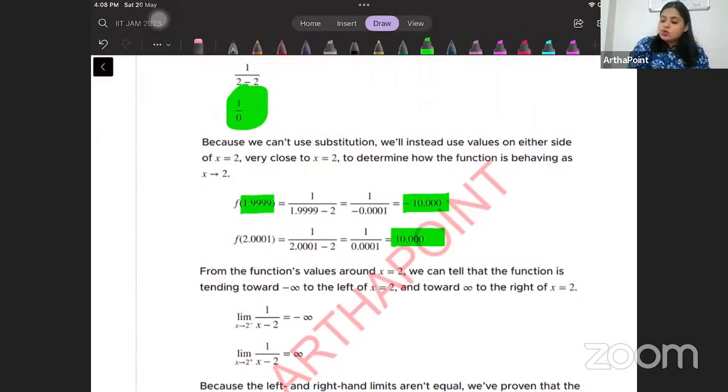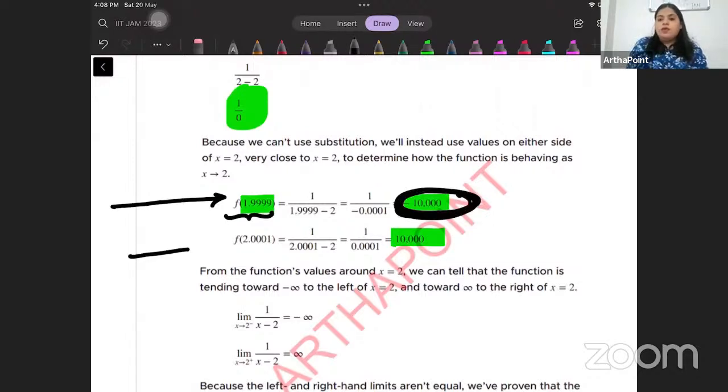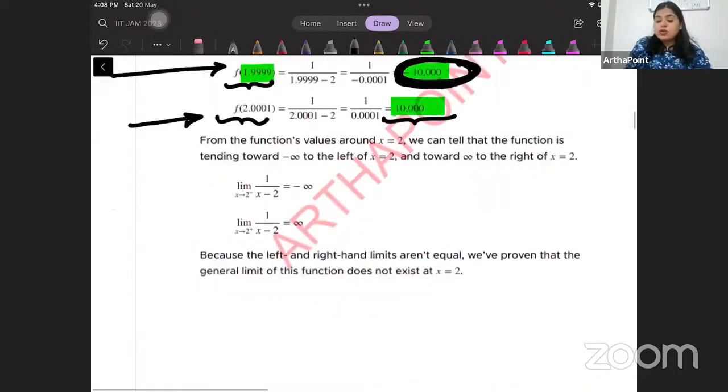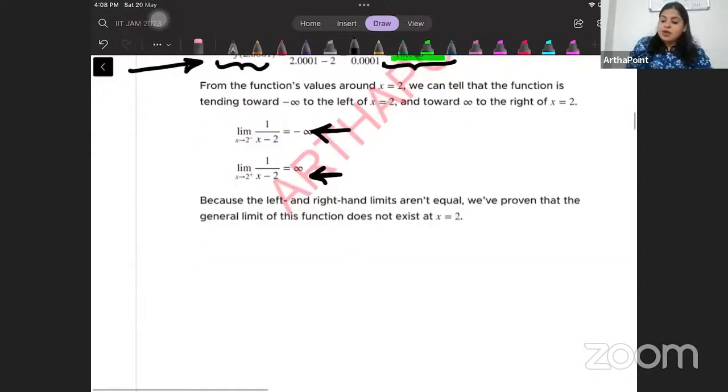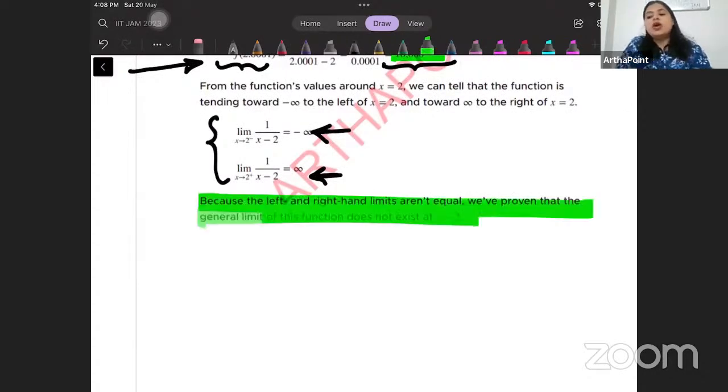When I'm trying to go towards 2 with any number less than 2, it is giving me negative large values, right? And when I'm trying to approach 2 with any number close enough to 2, but greater than 2, then I'm getting a very large positive number, right? So in one way, I'm approaching minus infinity, and from the other side, I'm approaching infinity. And because these limits are not equal, we can say that the limit does not exist.